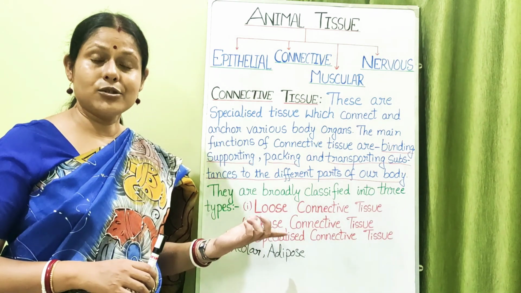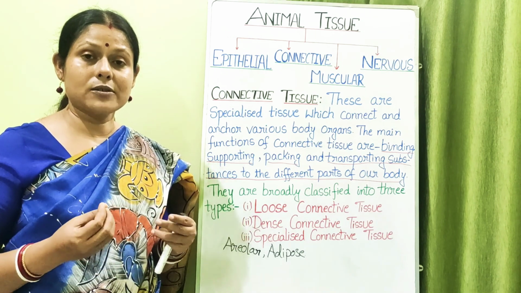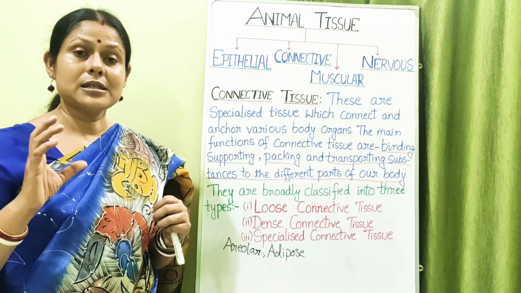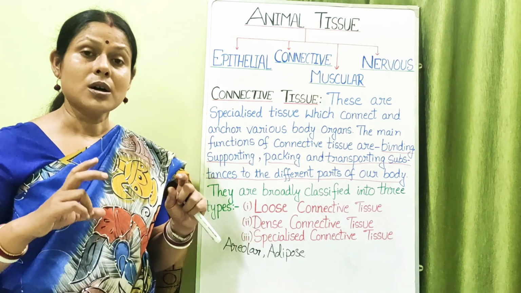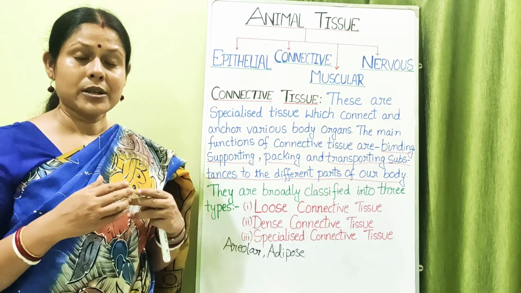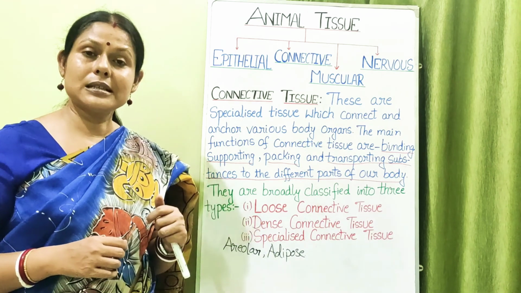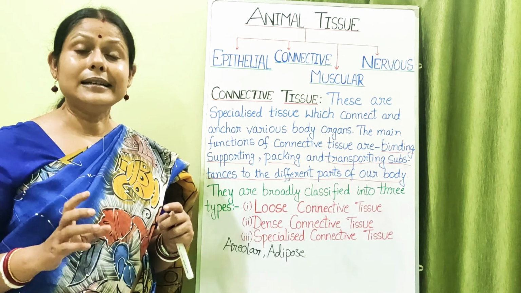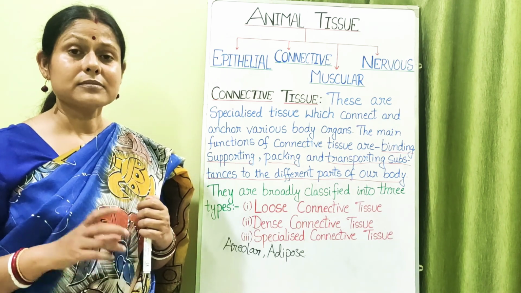Now dense, as I told you, means here that the matrix, that is the collagen fibers, are tightly arranged, and along with that the cells associated with the dense connective tissues are also compactly arranged within the matrix. Okay, now what are the examples of the dense connective tissue? The examples of the dense connective tissue are tendons and ligaments. Now what are these tendons and ligaments?